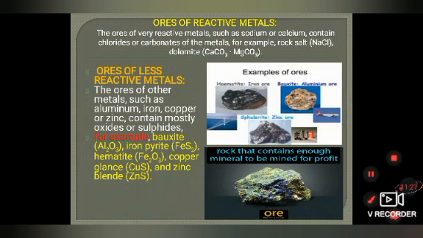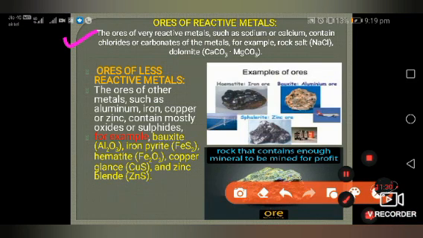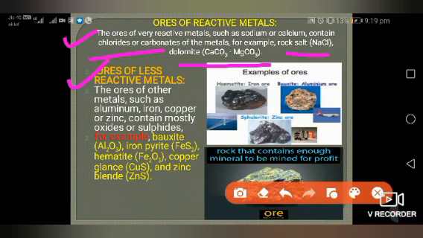The ore of a very reactive metal such as sodium and calcium contains chlorides or carbonates. For example, rock salt is sodium chloride, and dolomite is calcium carbonate and magnesium carbonate. Whereas the ores of less reactive metals such as aluminum, iron, copper or zinc contain mostly oxides and sulfides. For example, bauxite, iron pyrites, hematite, copper glance and zinc blende. These are examples of ores of most reactive and least reactive metals.